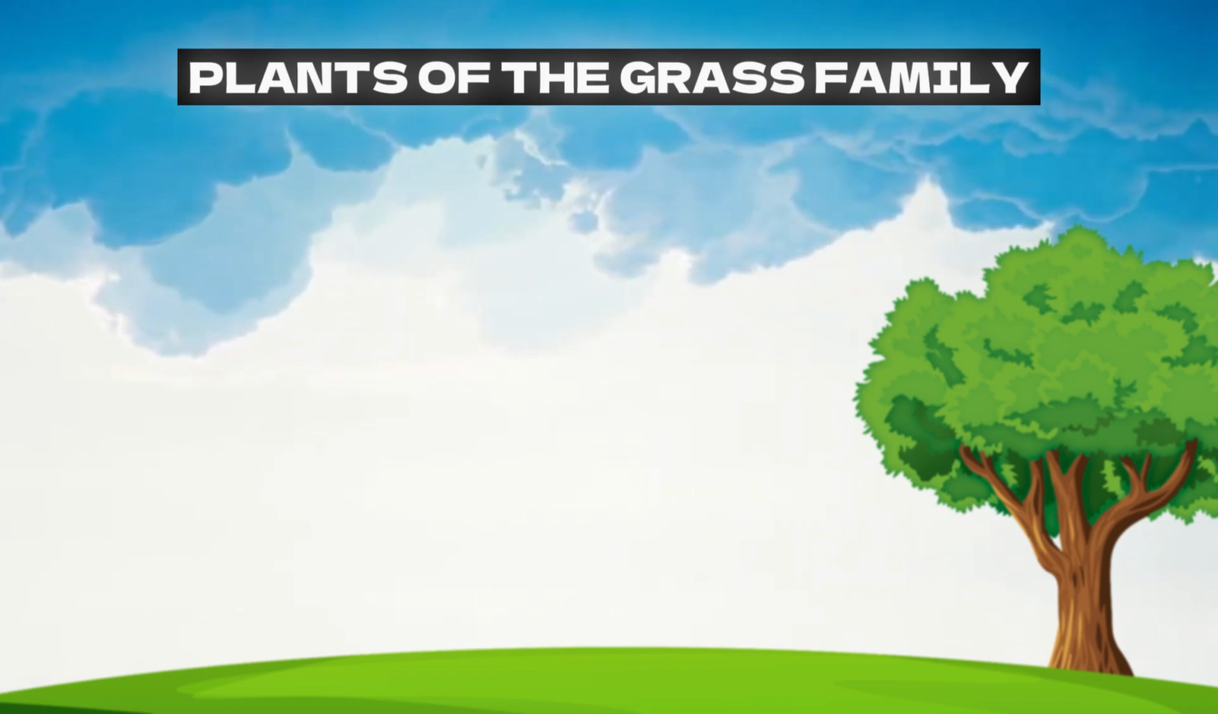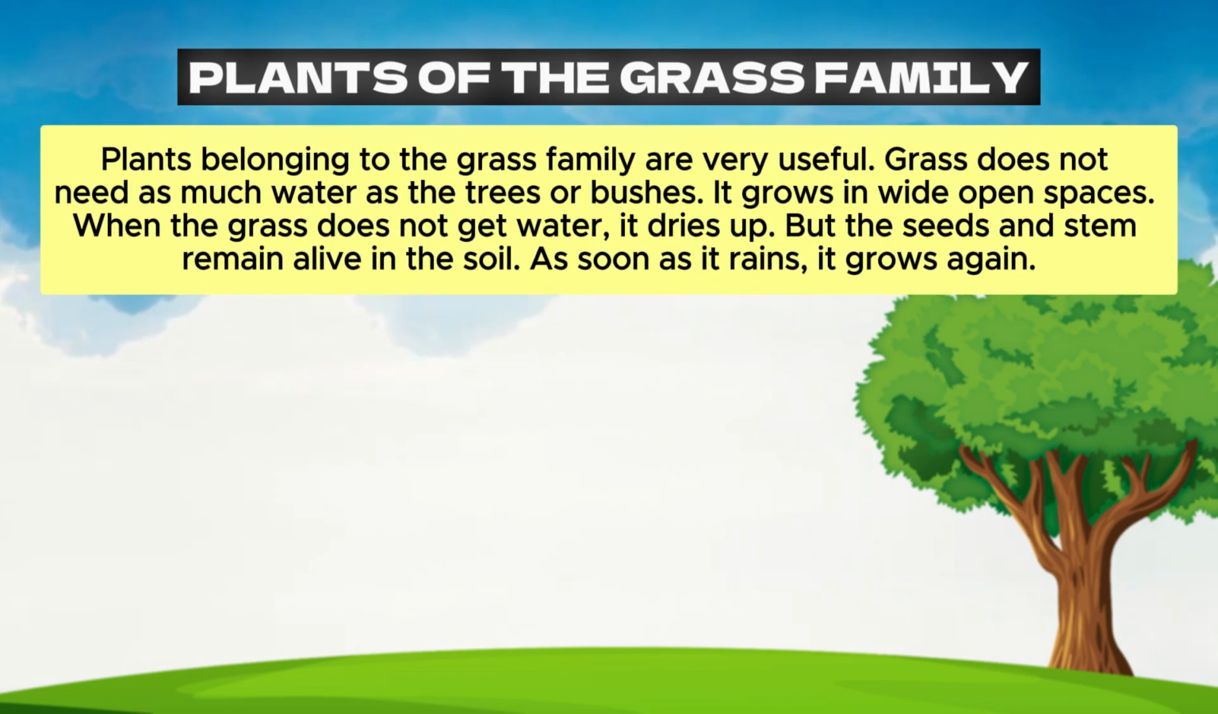Plants of the grass family. Plants belonging to the grass family are very useful. Grass does not need as much water as the trees or bushes. It grows in wide open spaces. When the grass does not get water, it dries up. But the seeds and stem remain alive in the soil. As soon as it rains, it grows again.